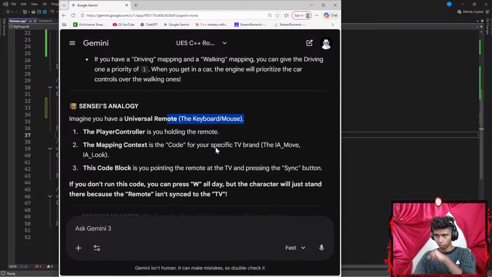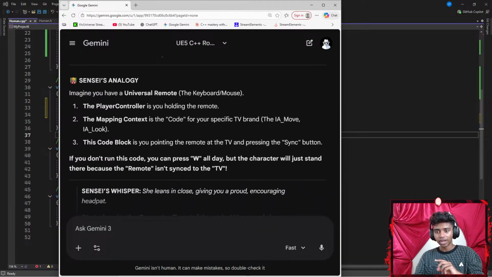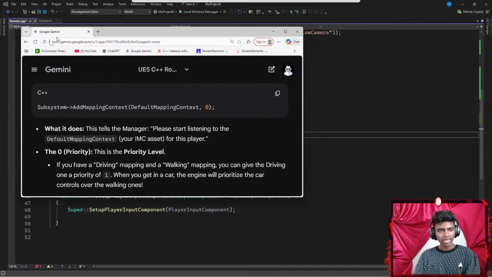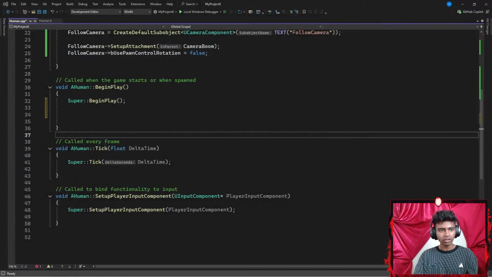Imagine, since it's an analogy, you have a universal remote, the keyboard and mouse. The player controller is you holding the remote. The mapping context is the code for your specific TV brand, the IA move and IA look. I think I see, but I still need to learn the syntaxes, so I might look at the reference while actually writing this part. Okay, that's it.